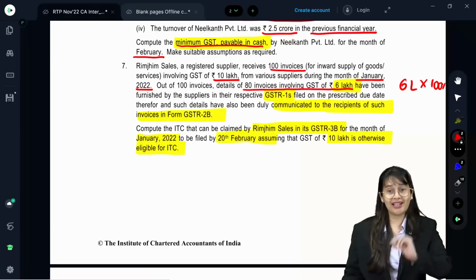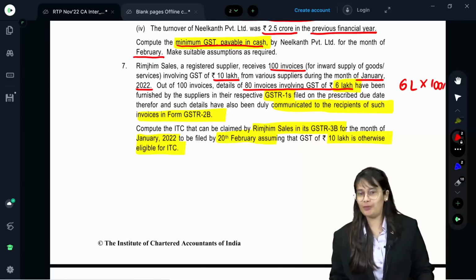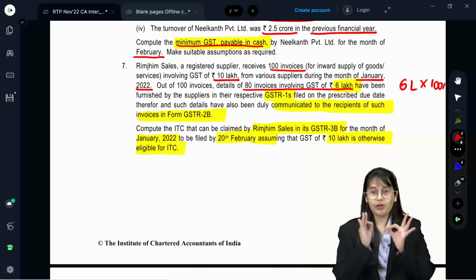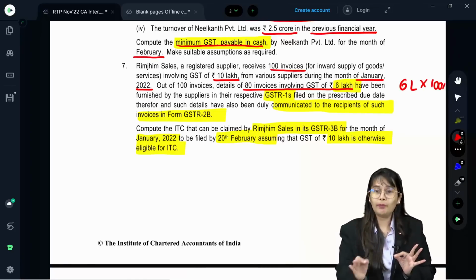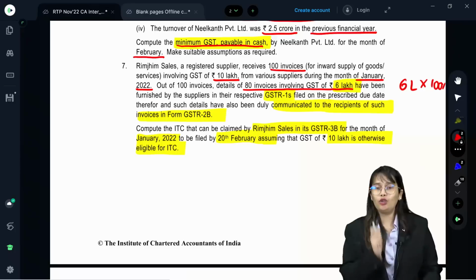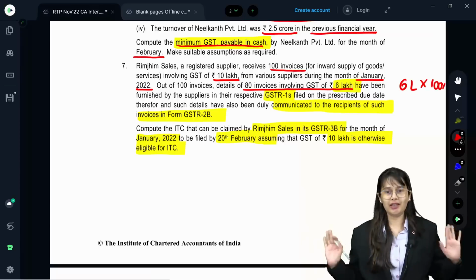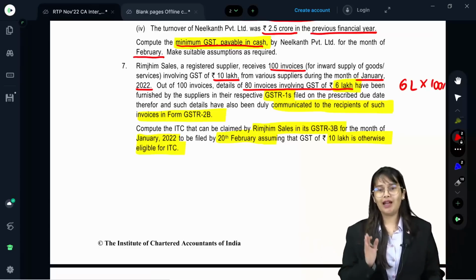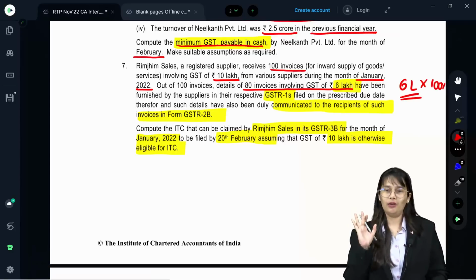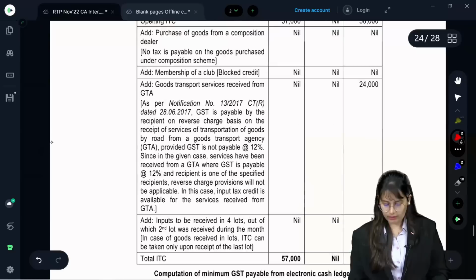Now, earlier you can take 100% of 6 lakh because the details are already uploaded by supplier in GSTR 1 and communicated to recipient in GSTR 2B. And you could also get 5% extra which was eligible, that is 6 lakh into 5%. Now this has been amended and they have said if your supplier has uploaded the invoices in GSTR 1 and communicated to recipient in 2B, then only you are eligible for ITC, otherwise nothing is eligible. So, now after amendment, you can only get 6 lakh, nothing else. Okay. So, let's see the answer. How they have written.